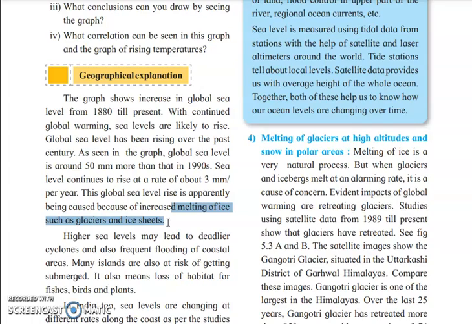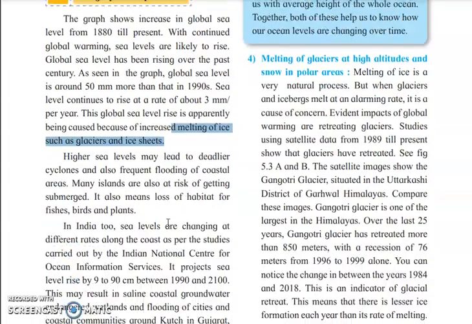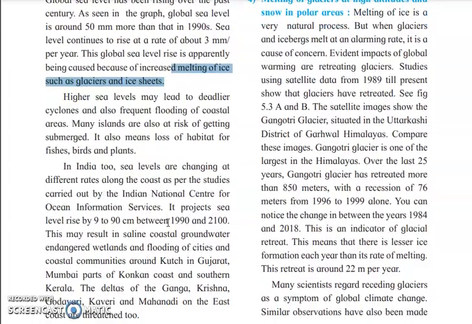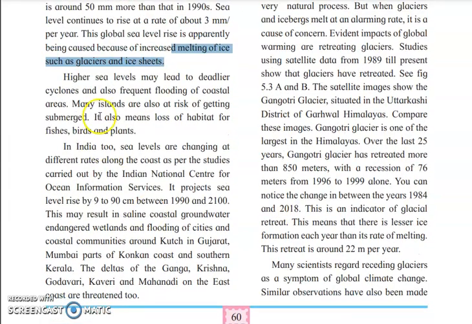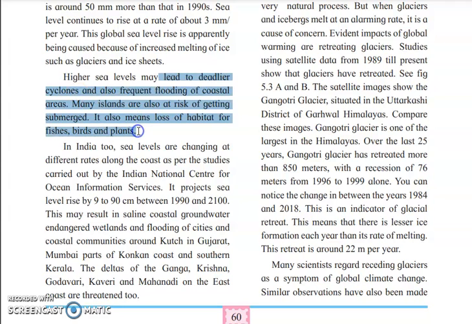Because of that, it results in sea warming. Next, higher sea level may also lead to deadlier cyclones as well as frequent flooding in the coastal areas. Many islands are also at risk of getting submerged, and it also means a loss of habitat for the fishes, birds and plants.